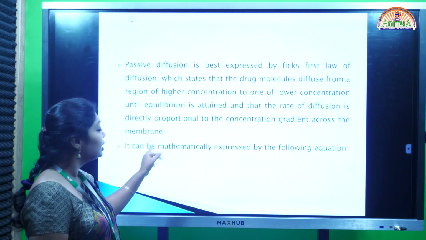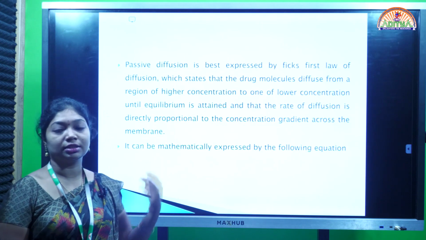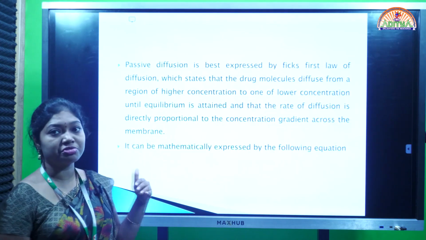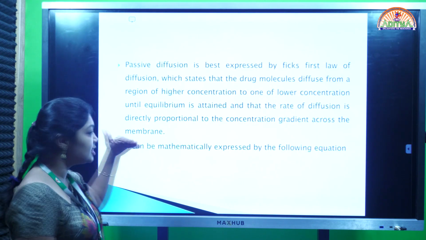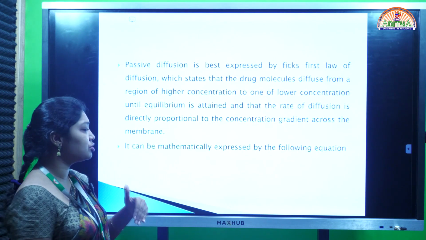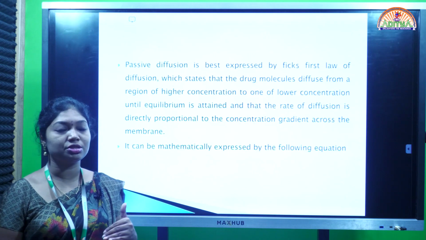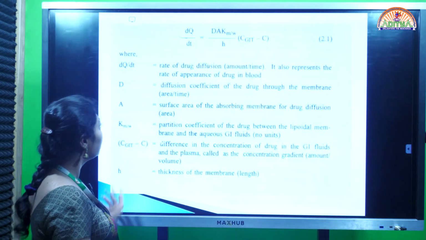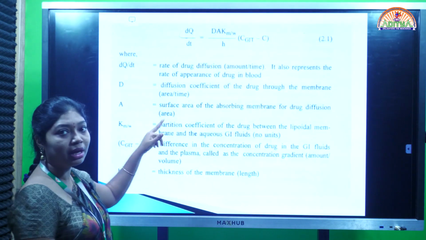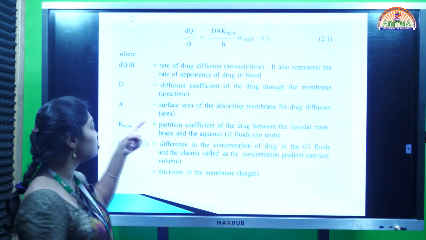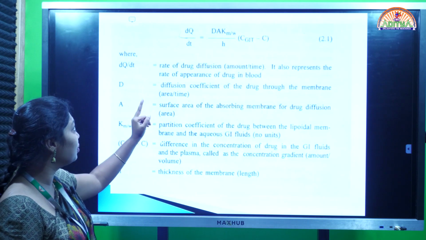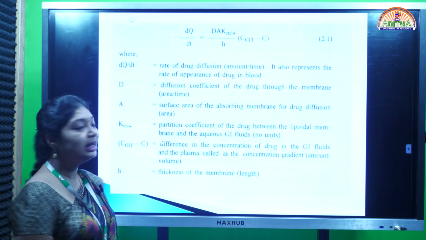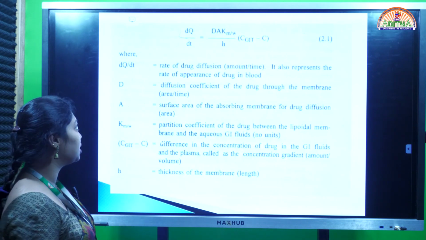Generally, passive diffusion states that drug molecules diffuse from a region of higher concentration to lower concentration, which means it is a downhill transport. Because of downhill transport there is no need for energy expenditure from outside. Passive diffusion depends on Fick's first law of diffusion, which is mathematically expressed by this formula: dQ/dt = DAKm/w / h (CGIT - C).